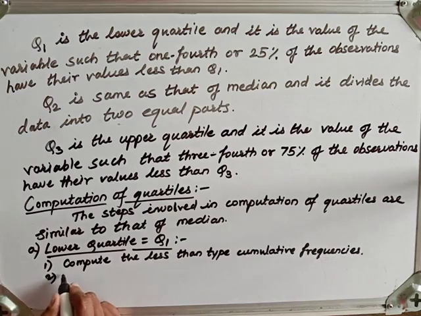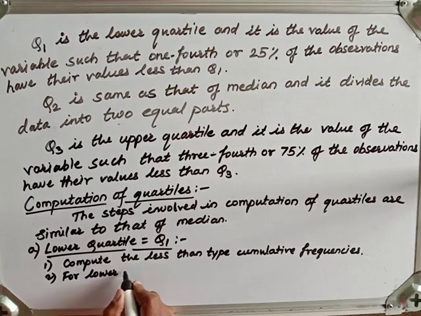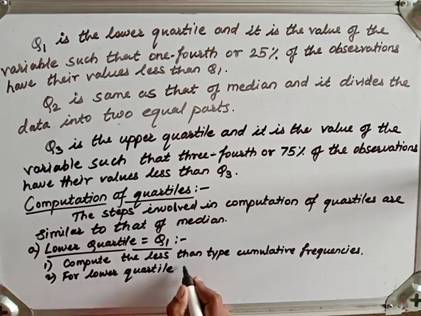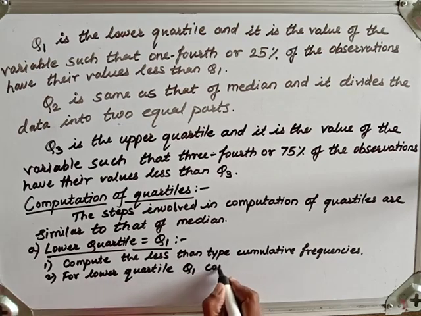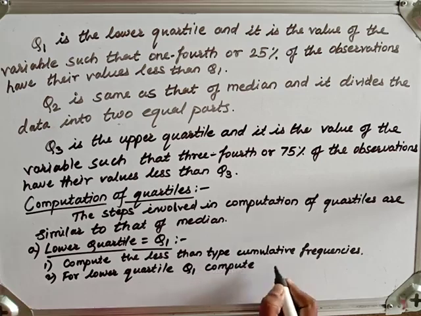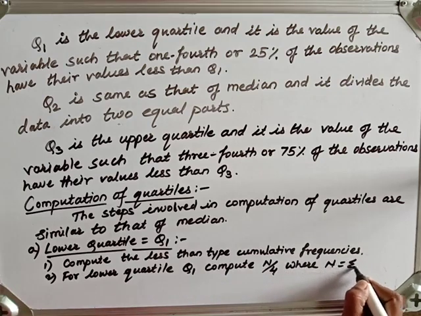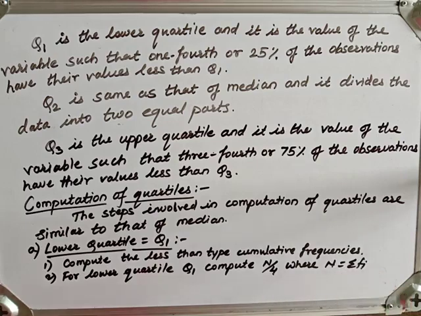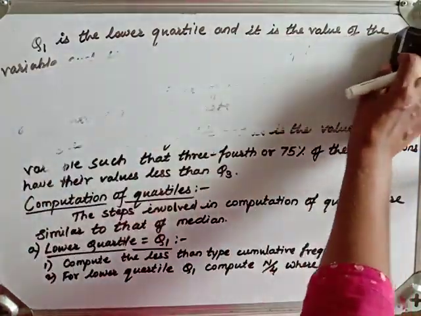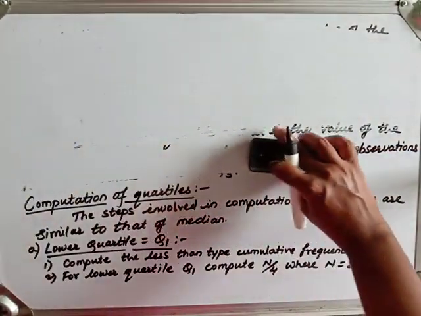Second step is that for lower quartile, Q1, compute n/4, where n is summation of all frequencies or the total frequency. You know that. Fine. So now first of all we have to locate Q1 class or the lower quartile class.